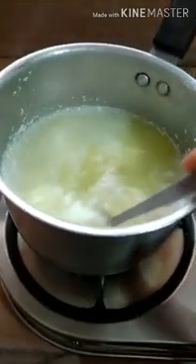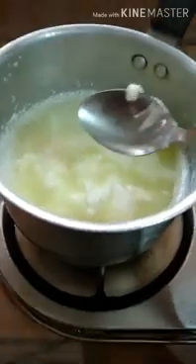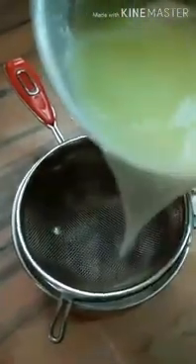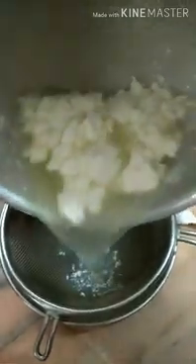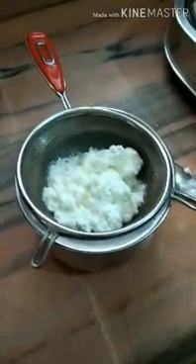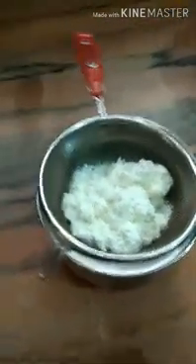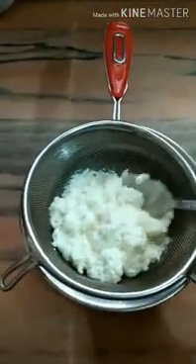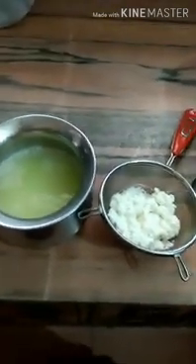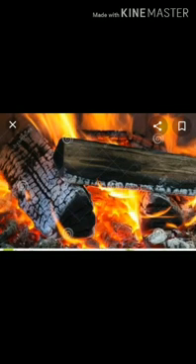Now I am going to strain this paneer from milk. As you can see, there is paneer on the strainer. That means a new substance is formed from milk when I added lime juice. A chemical change occurred in the milk which totally changed the properties of the milk. The new substance paneer has totally different chemical properties from milk. Students, can I get milk back from this paneer? No. That means the chemical change which has occurred in the milk cannot be reversed. So chemical changes are irreversible. So milk has undergone a chemical change.